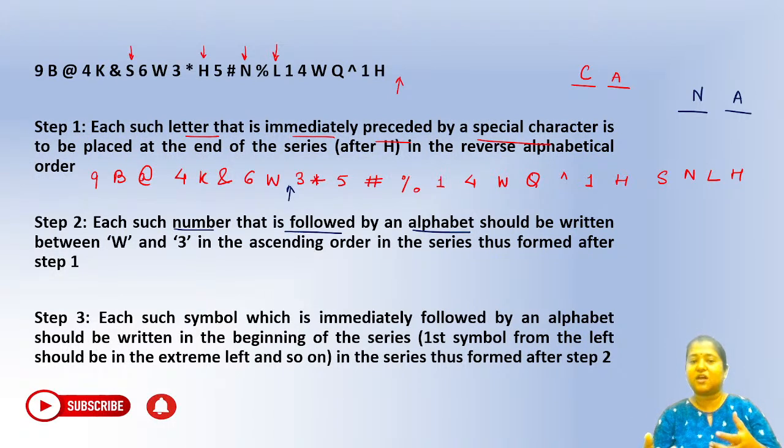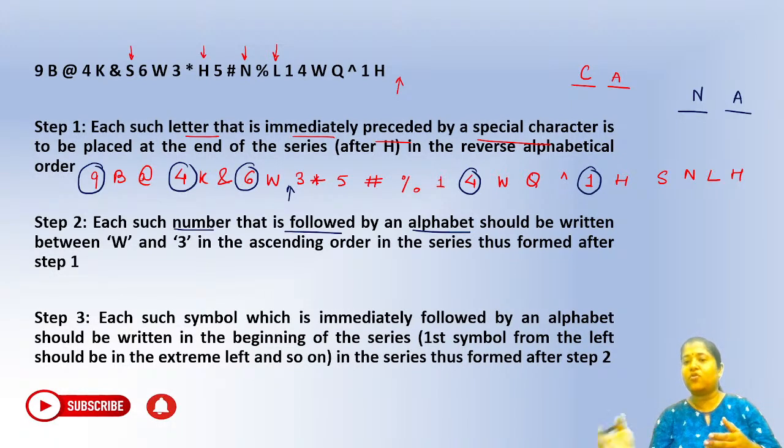So which are the numbers which are followed by an alphabet? You can see we have a 9 here, we have a 4 here, we have a 6 here, right? Anything else? We have a 4 here again, and we have a 1, right? So these are the numbers which are followed by an alphabet. So these numbers have to be written between W and 3.